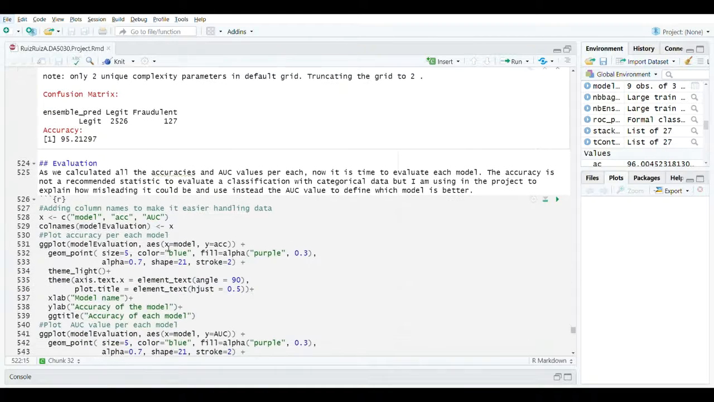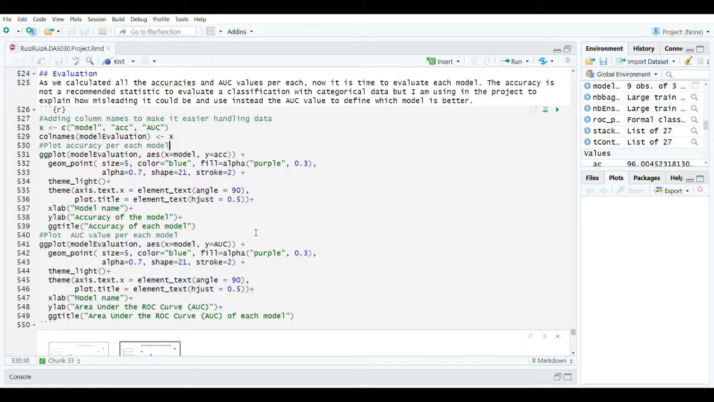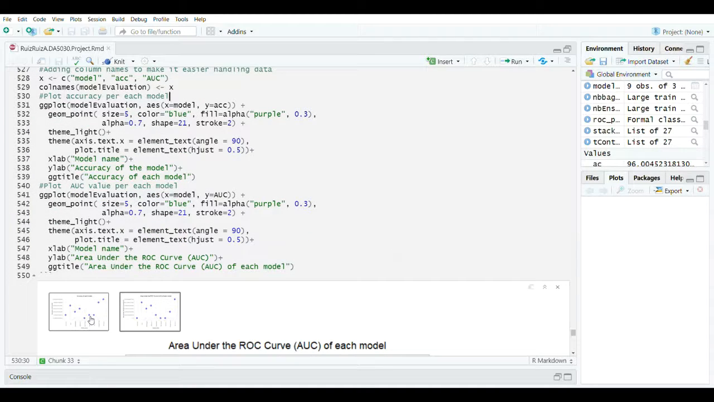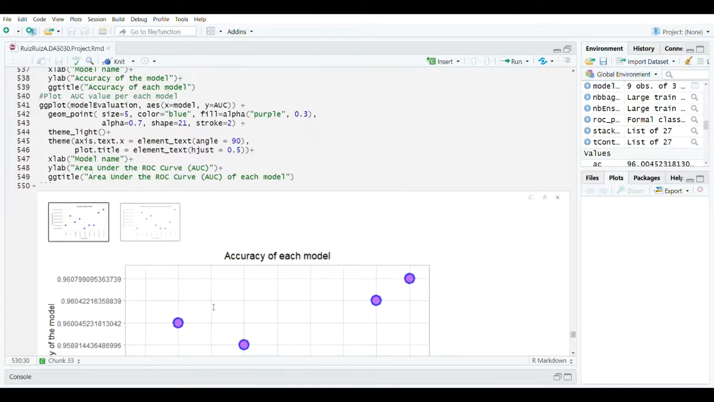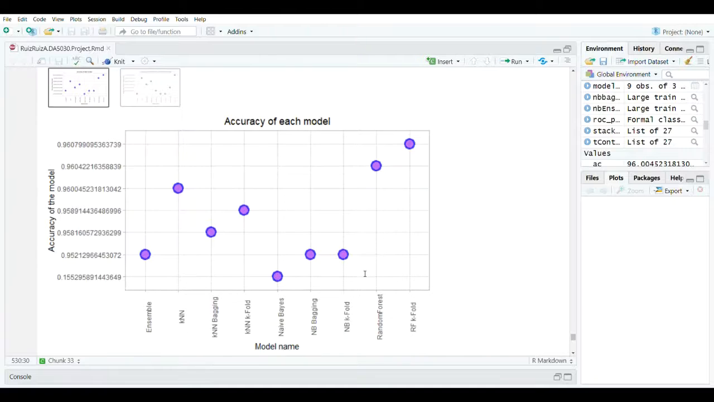And here is when we finally do our evaluation. What I did was put all the accuracy and AUC values in a data frame that I call model evaluation, and later I did this plot. This plot is first to identify the accuracy. And why insist on the accuracy? Because sometimes we may think that accuracy is enough, but it is not the case when we are doing a classification. This could actually be misleading.